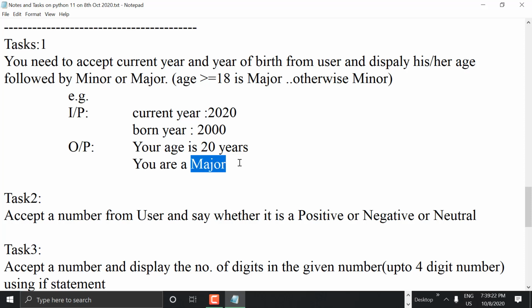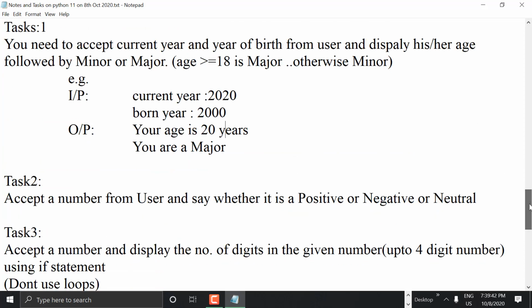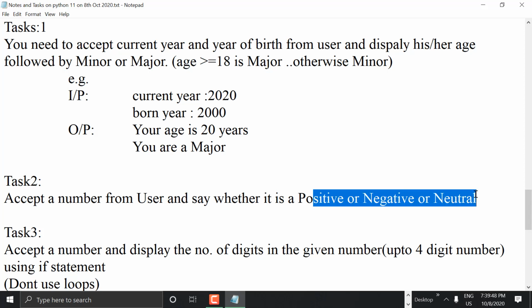What about task two? Let me show you quickly all these tasks because these are all small things. Tell me, or else you can choose. Which one is tough to you? Let me show you. Accept number from user and say whether positive or negative or neutral. Let me show you quickly all these three tasks so that we can give you some extension to this.